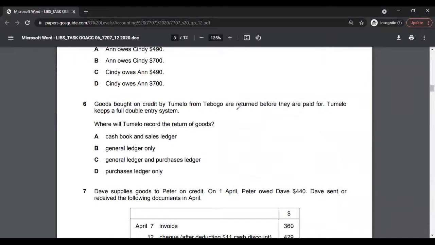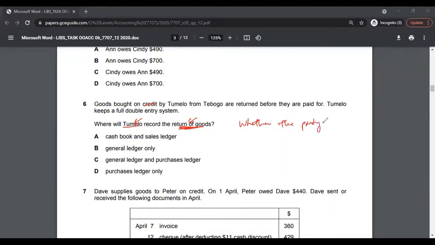Let's look at question 6, goods bought on credit. Again, the first thing is to read the question. Where will Tumlo record the return of goods? This is basically return of goods, and this is the party. You first have to see whether the party, Tumlo, is the buyer or the seller.